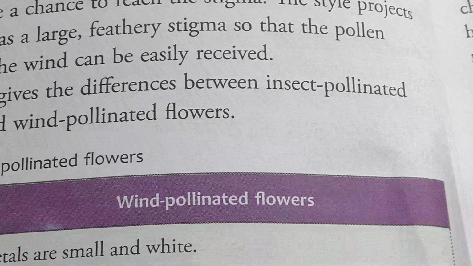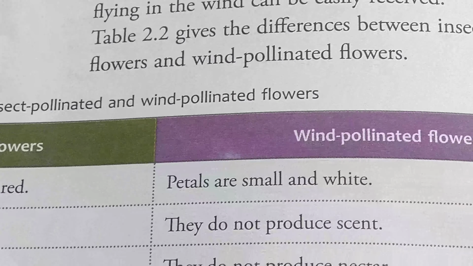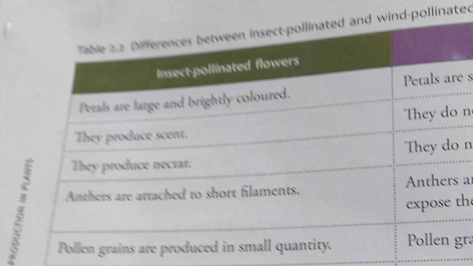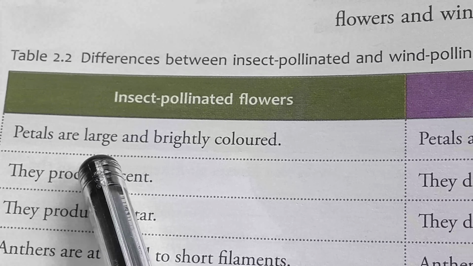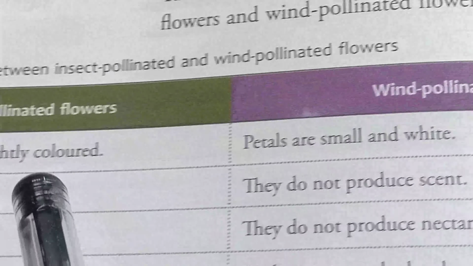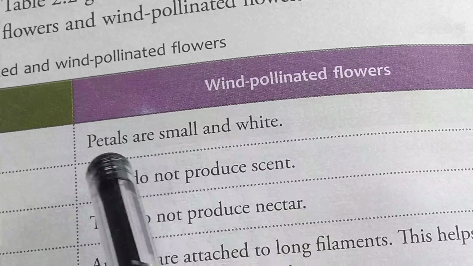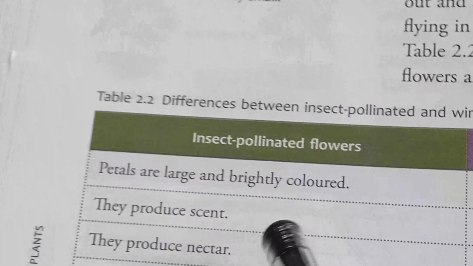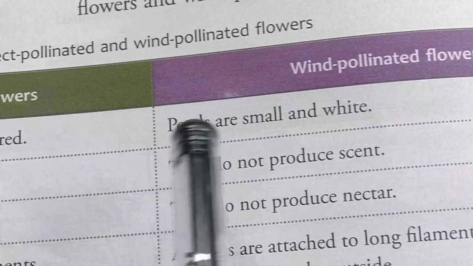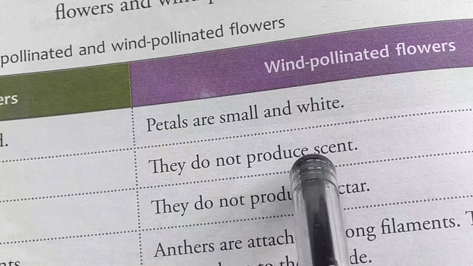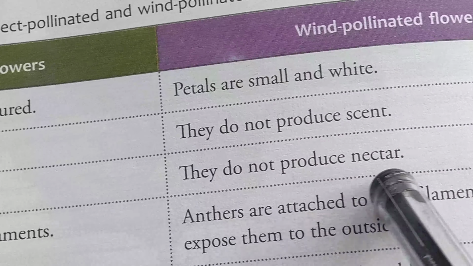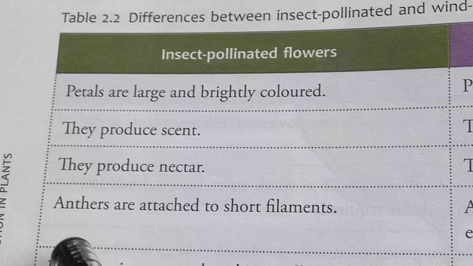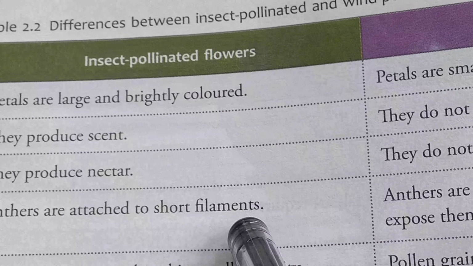The table gives the differences between the insect pollinated flowers and wind pollinated flowers. So look at the difference. In insect pollinated flowers, petals are large and brightly colored. But in case of anemophily, petals are small and white. Insect pollinated flowers produce scent. Wind pollinated flowers do not produce scent. Insect pollinated flowers produce nectar. Wind pollinated flowers do not produce nectar. Anthers are attached to short filaments.